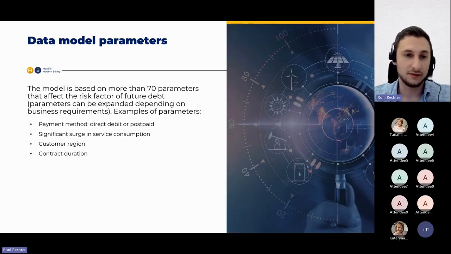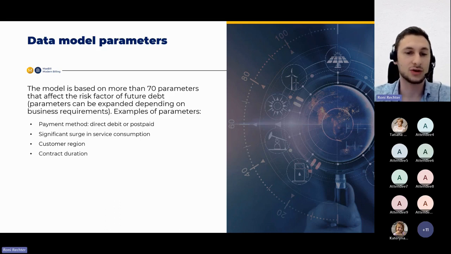A little bit about this model. This model is based on more than 70 parameters that affect the risk factor of future debt. Of course, the parameters and the number of parameters are unique to each business case. Some examples of parameters: again, we have here payment method, whether it's direct debit or postpaid.